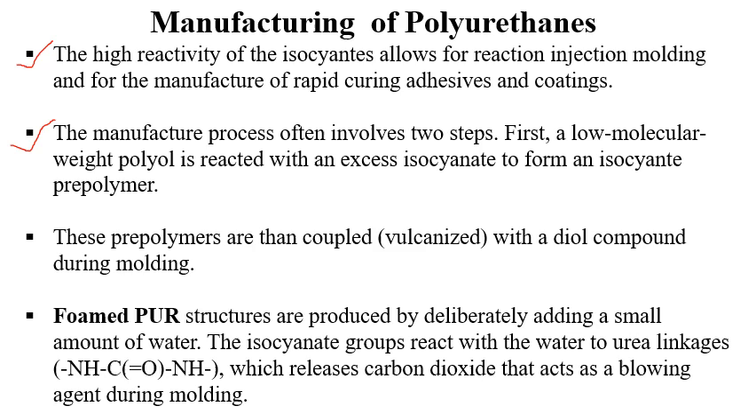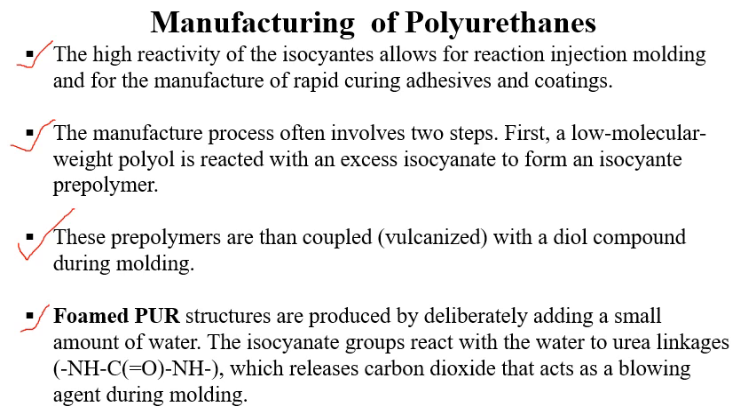After that, these pre-polymers are coupled with a diol during the molding step of the polymerization. So in the molding step we couple the pre-polymer isocyanate with a diol, and thus it forms polyurethanes. In this way we get polyurethanes.